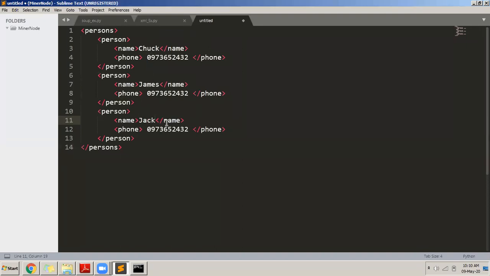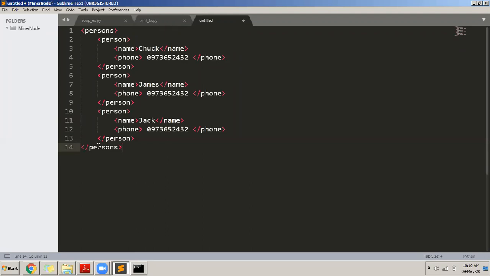So I can have an XML document which contains the details of many persons. My main tree is persons. Inside that person, inside that one more person, inside that one more person, and finally persons end. So I have details of 3 persons in my document.